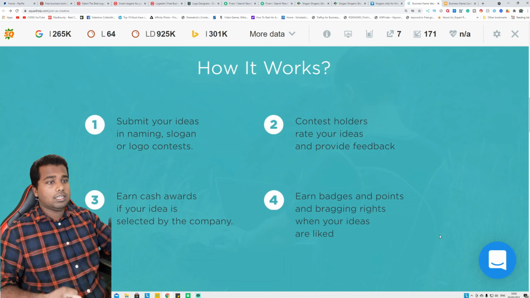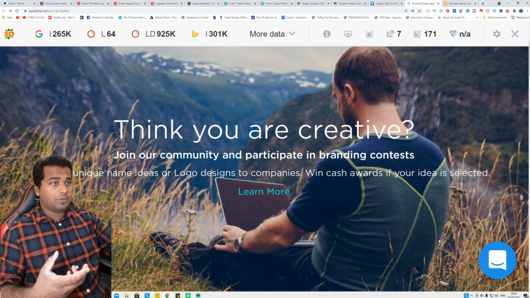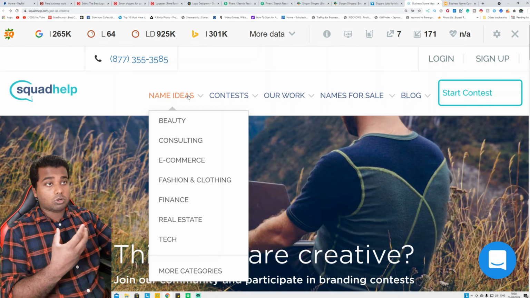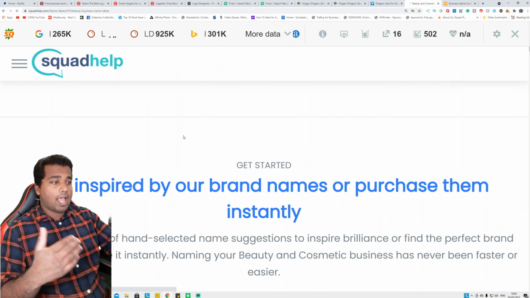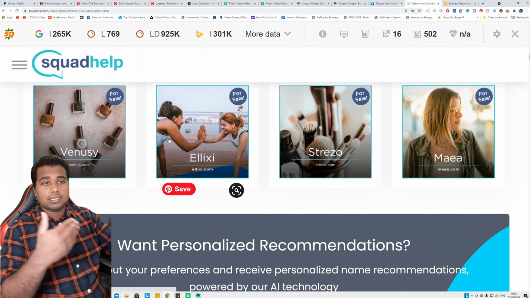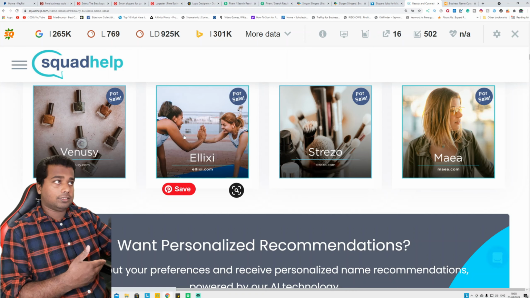and you get paid for that, guys. You can see here, when you register a free account with it, click this one called Name Ideas. Here you can see, select any niche, for example consulting or beauty. So there are different contests going on for each category here. If you come down to the bottom and participate, you get paid for that, guys.